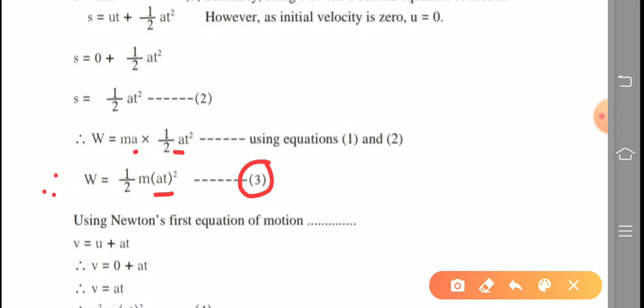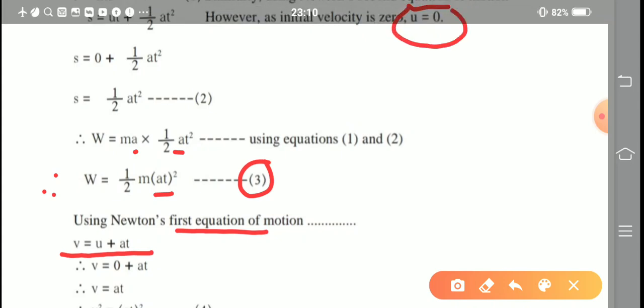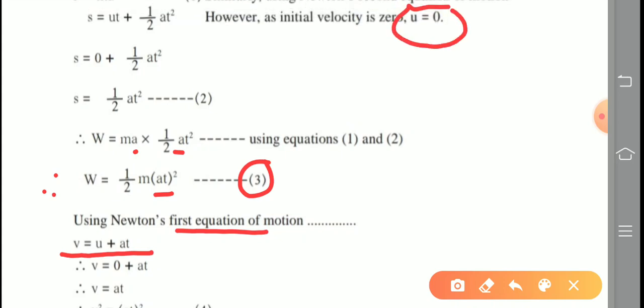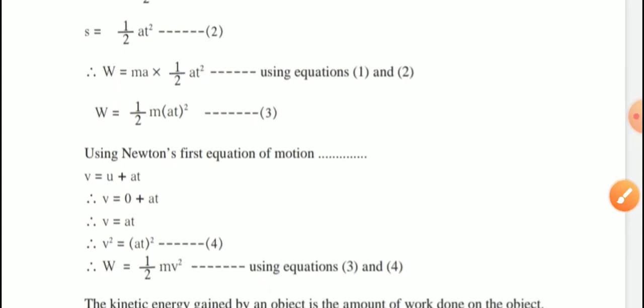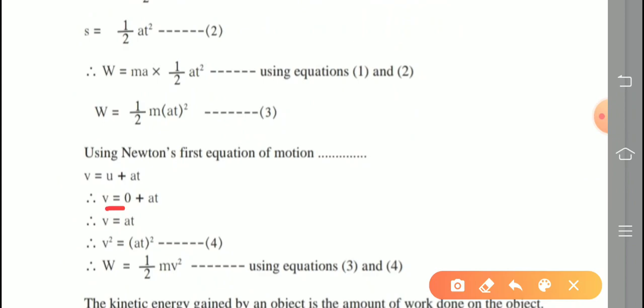Using Newton's first equation of motion: v is equal to u plus at, where v is the final velocity. But the initial value of u is 0. Substitute here. So v is equal to 0 plus at. So v is equal to at. This value of at, which is nothing but v, we substitute in the equation. Instead of at we are writing v. So we make the square in the next step: v square equals (at) square. Equation number 4.